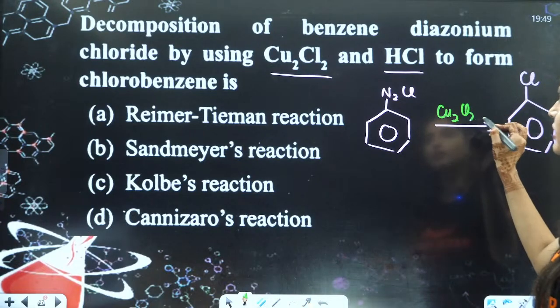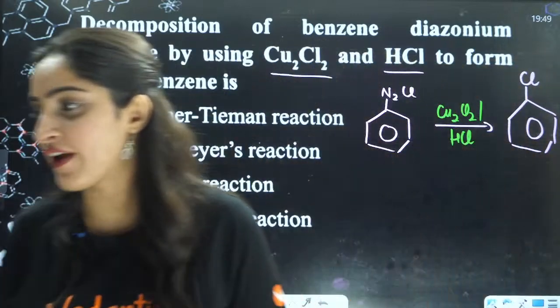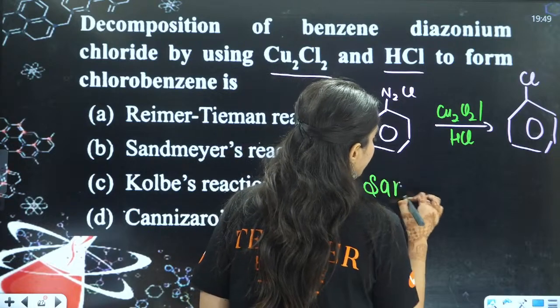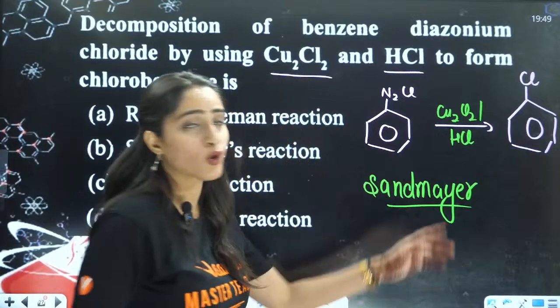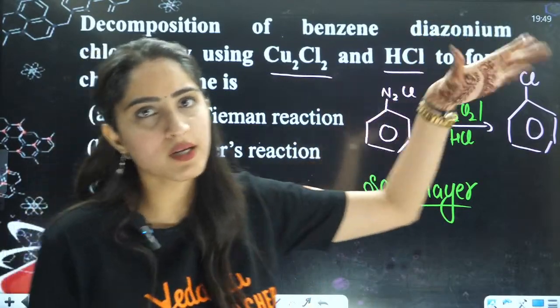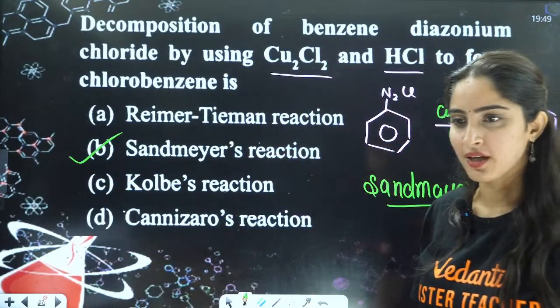This I have done in the last class, right? This is a naming reaction. That is your Sandmeyer. Why Sandmeyer? You can just understand that here a salt of copper is used. Salt and Sand are almost similar. So you can remember that the answer will be the Sandmeyer reaction.